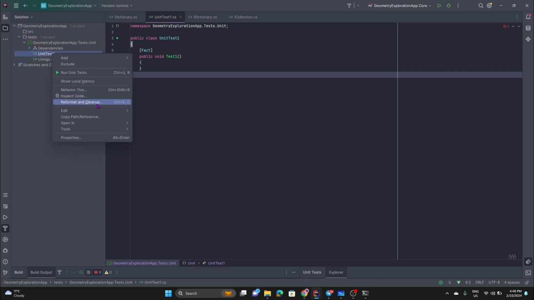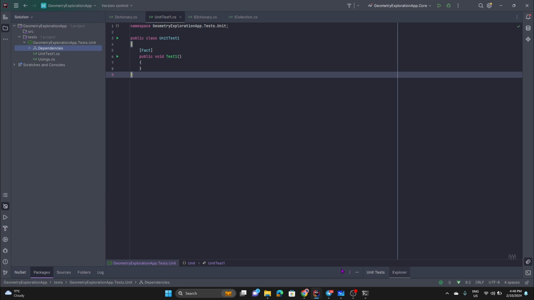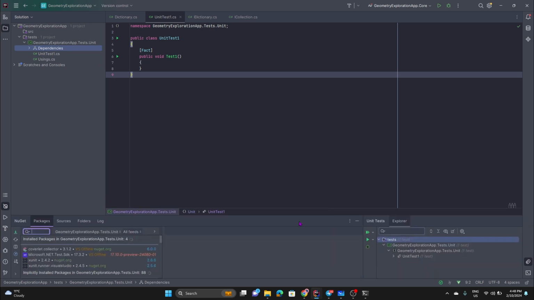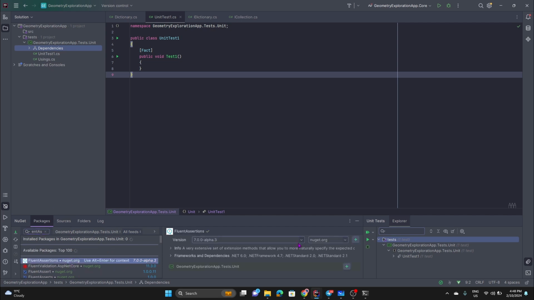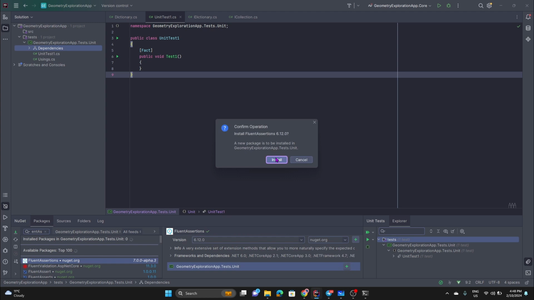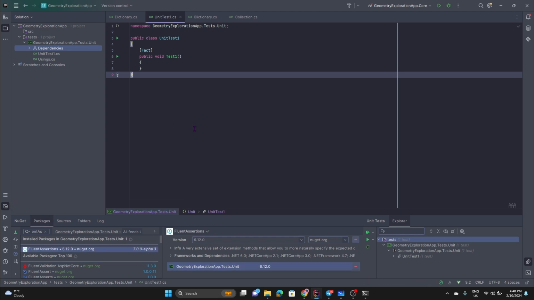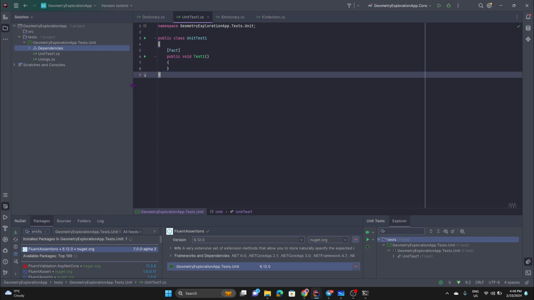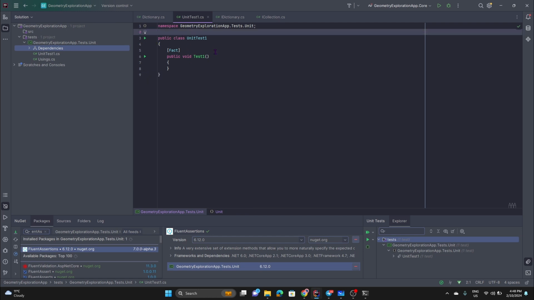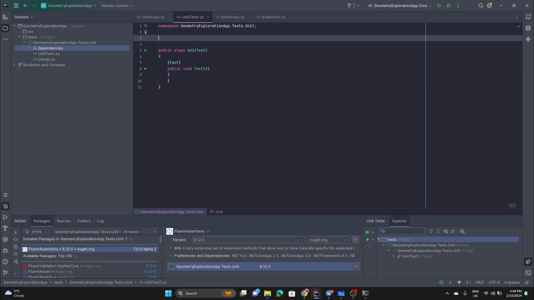And also, I want to go to the NuGet packages and get Fluent Assertions. That's a nice library that allows us to verify if things work correctly. But again, don't worry too much about this. Probably it's good to have a separate project for your domain, but for the time being, I'm going to write everything within a testing environment, right?